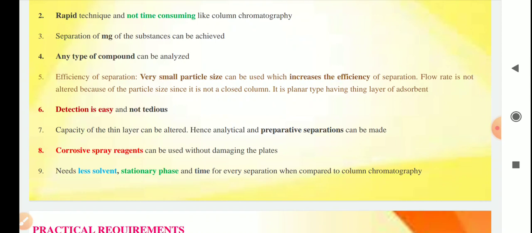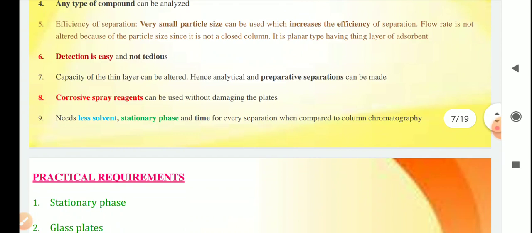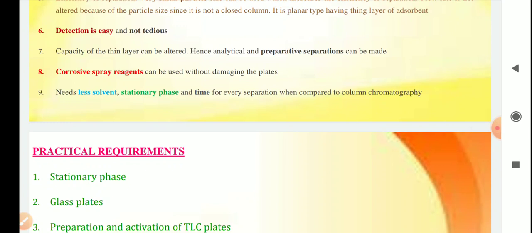It needs less solvent and stationary phase and less time for separation of compounds than column chromatography. So yes, TLC is much easier and faster than column chromatography.